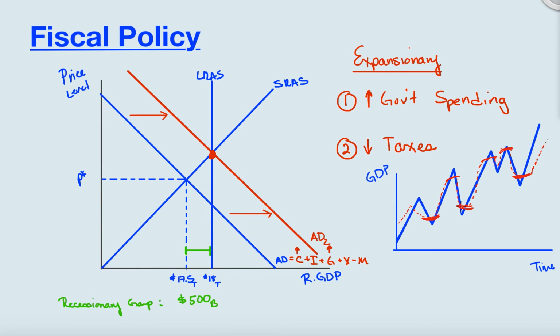So what are these automatic stabilizers that are already built into the economy? These are things that, when GDP is low, when there's a decrease in GDP, will help to increase aggregate demand without any government intervention. One of the things is the fact that we have a progressive tax system.